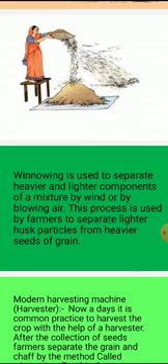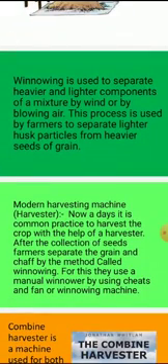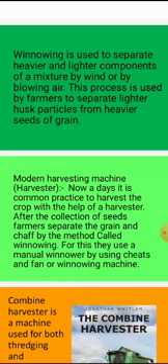Here, modern harvesting means machine harvesting. Nowadays it is common practice to harvest the crop with the help of a harvester. The farmers follow these modern methods, and in these methods they use the harvester. What is a harvester? It is also called a combine harvester. It is used to harvest the crop.